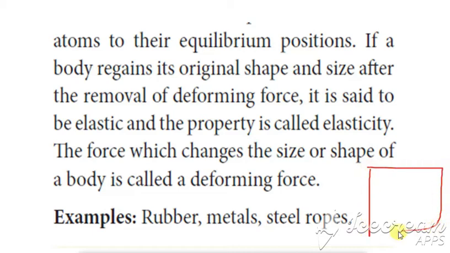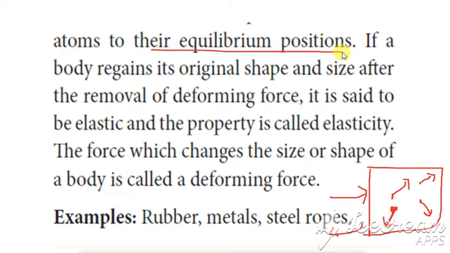So when you apply the deforming force, the atoms or molecules move from one place to another. When you remove the deforming force, the atoms regain their own position; again it comes back to the equilibrium position.